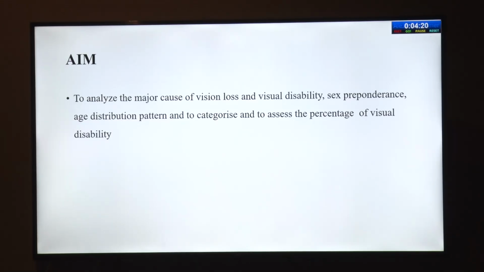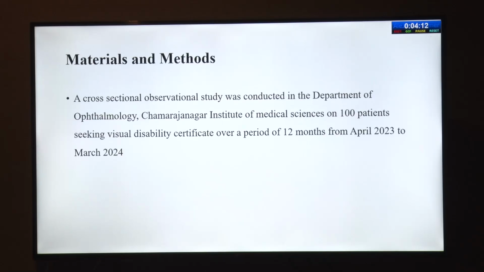The main aim of my study is to analyze the major cause of vision loss, visual disability, sex preponderance, age distribution pattern, and to categorize and assess the percentage of visual disability. Materials and methods. A cross-sectional observational study was conducted in the Department of Ophthalmology, SIMS, on 100 patients seeking visual disability certificate over a period of 12 months.